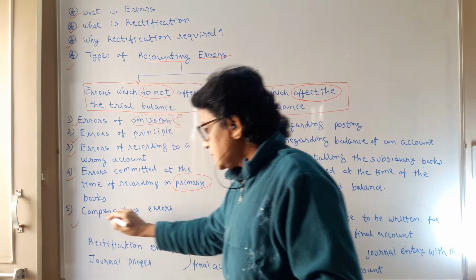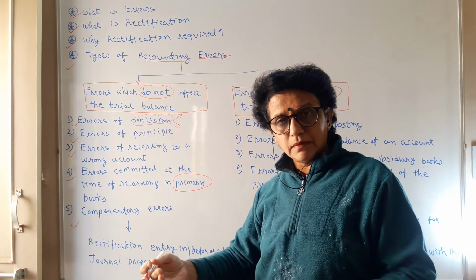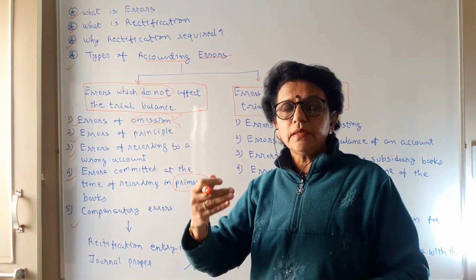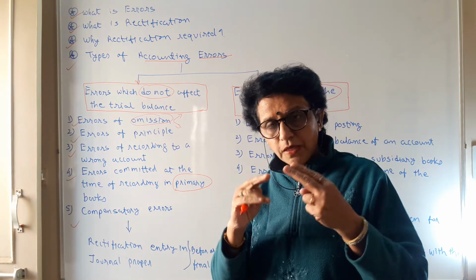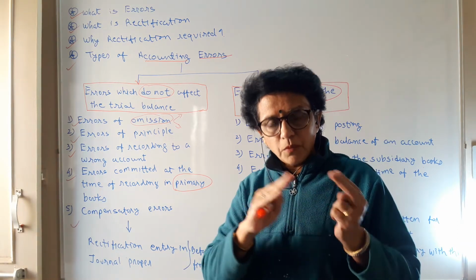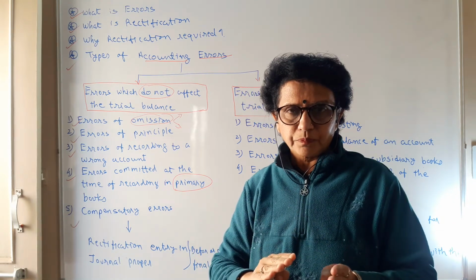The next is compensatory error. These are much smarter errors. Two or more errors occur in such a manner that, from the figure point of view, both the errors compensate one another.